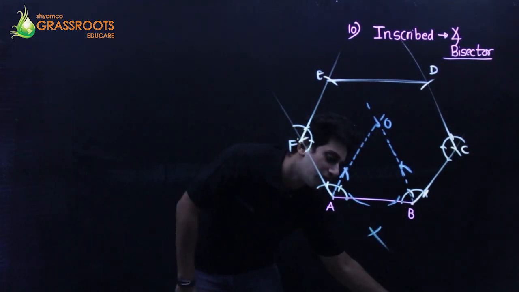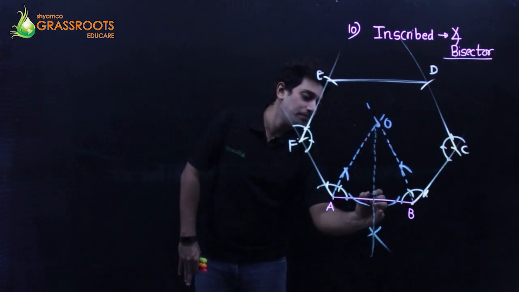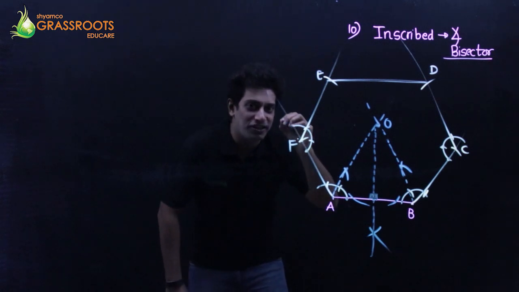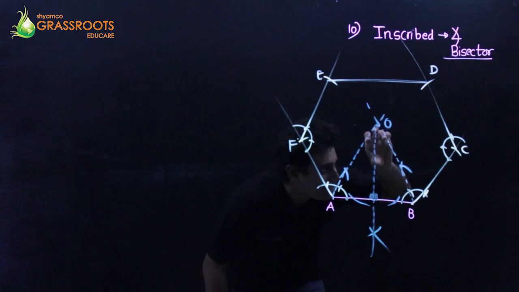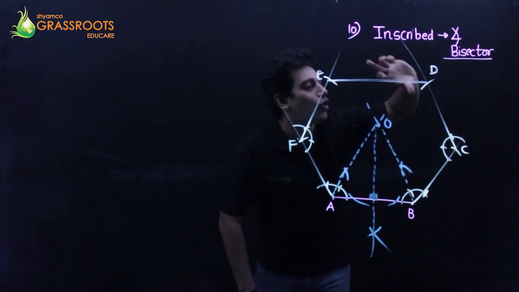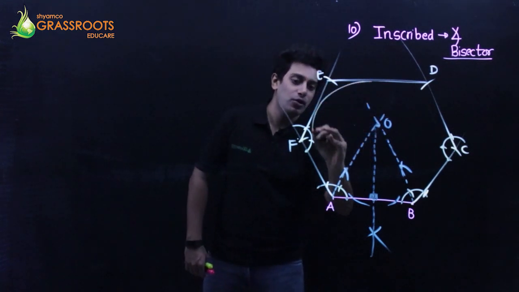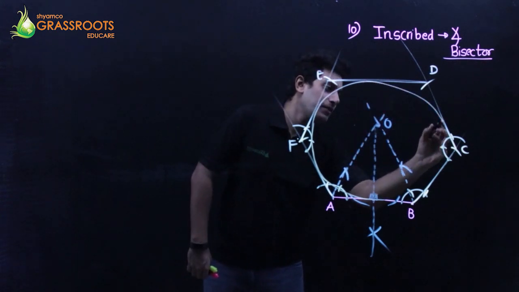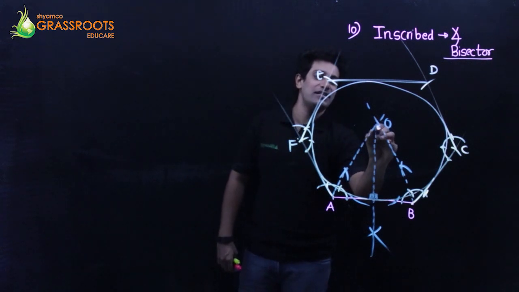From here, cut an arc. You make a perpendicular. And that's a perpendicular. Final verdict: keep the tip of the compass at O, stretch it up till here, draw a circle. You're going to have a circle which definitely touches all the sides of the hexagon, with this as the center.